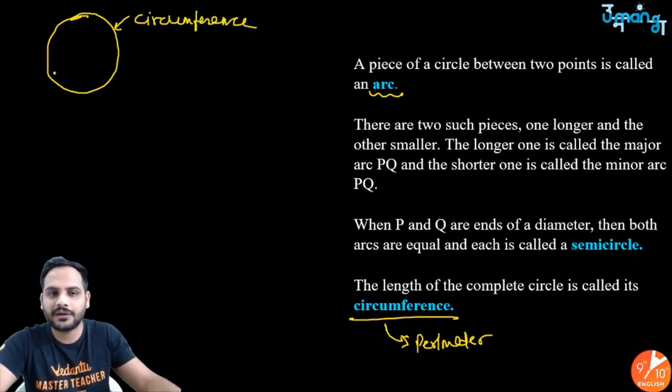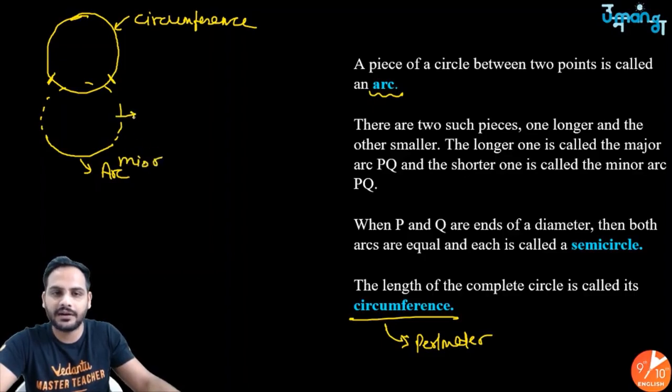So any part of this boundary, if you take, suppose if you take this part, this part will be called an arc. This part and the remaining part will also be an arc, right? So if this is the smaller one, it will be called minor arc, and the other one will be called major arc.